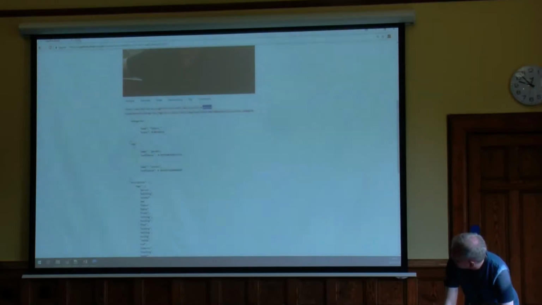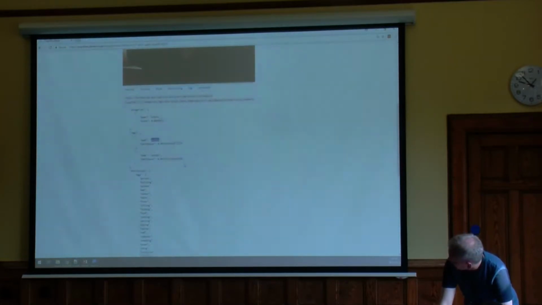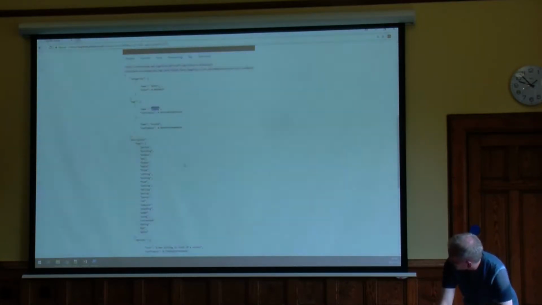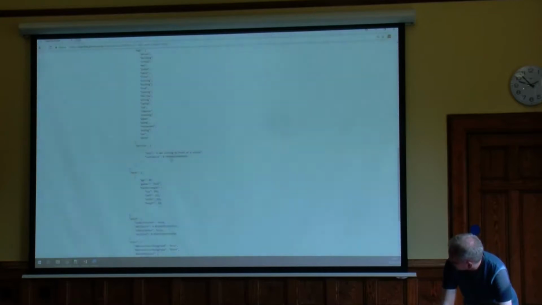Down here, we can see that yes, it thinks I'm a person, which is positive, and all the same tags that I showed at the top. And down at the bottom, we can see our textual description, a man sitting in front of a window. It has recognized that I'm 36 years old and that I'm male and where my face is within the photo.